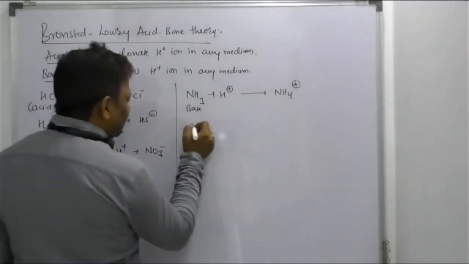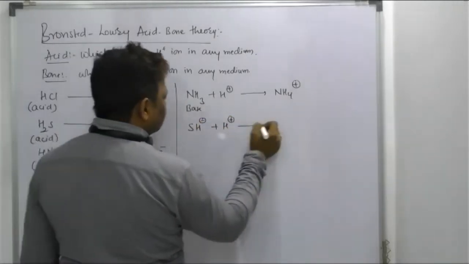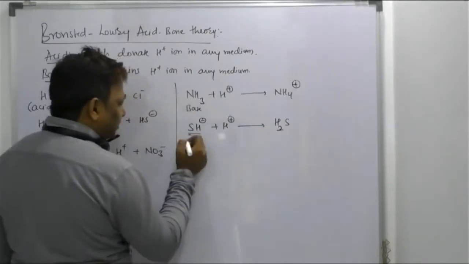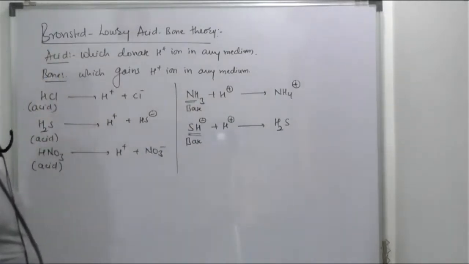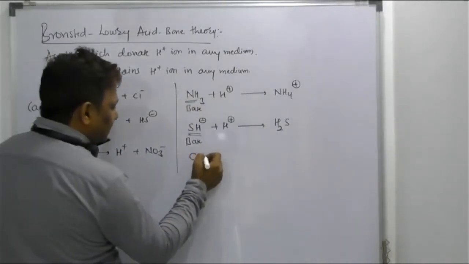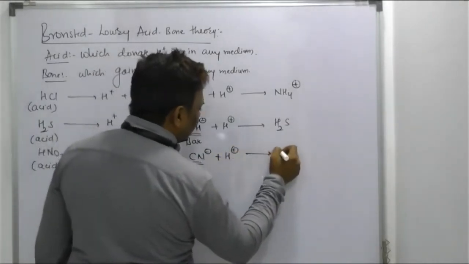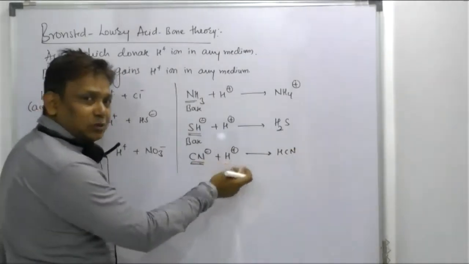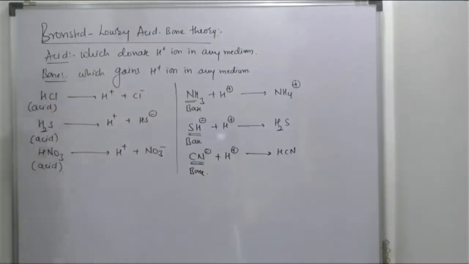Sir, SH negative has a tendency to gain H plus ion and form H2S. It has a tendency to take H plus ion. It acts as a base. Ammonia acts as a base, right? Cyanide ion, beta, CN minus ion has a tendency to gain H plus and form HCN. So CN minus ion will act as a what? Base. One is acid, another one is base.